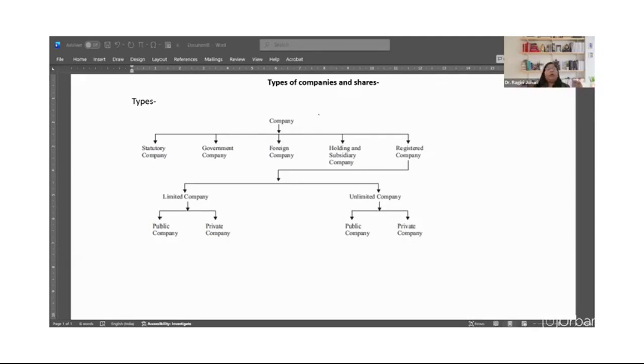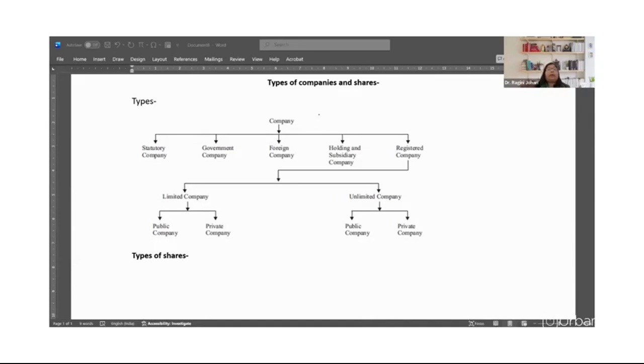Now we talk about the second part, that is types of shares. Different types of shares, or classes of shares as we call them, into which a company's capital is to be divided, along with their respective rights and obligations, are prescribed by the articles of association of the company.